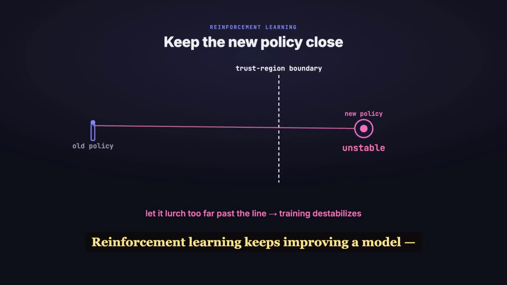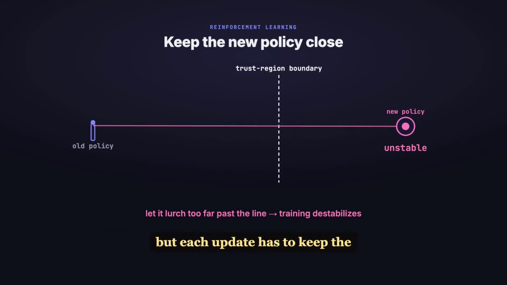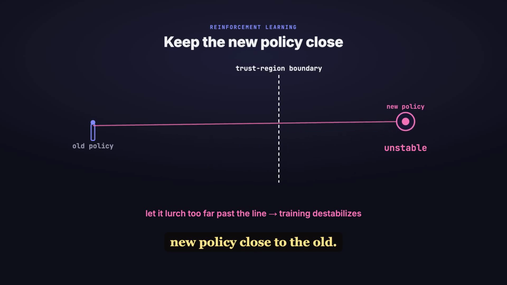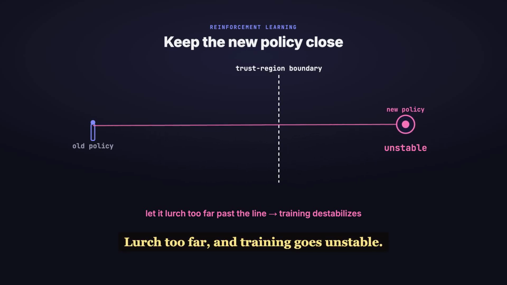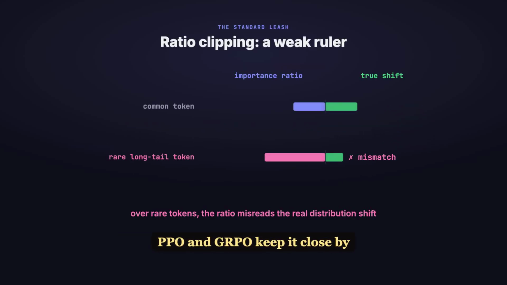Reinforcement learning keeps improving a model, but each update has to keep the new policy close to the old. Lurch too far, and training goes unstable. PPO and GRPO keep it close by clipping an importance ratio. But over a long-tailed vocabulary, that ratio is a poor proxy for how much the distribution really moved.